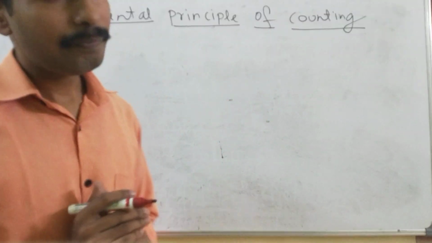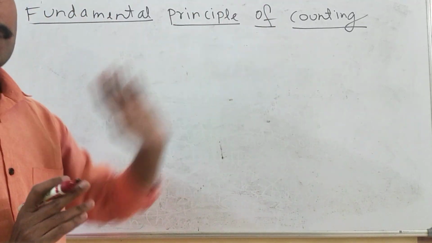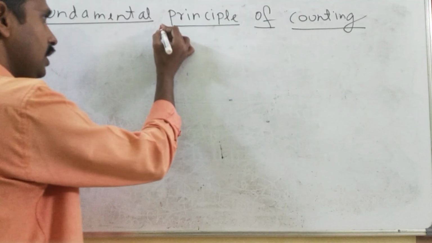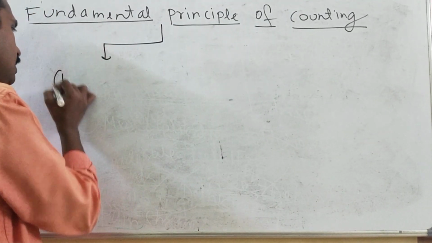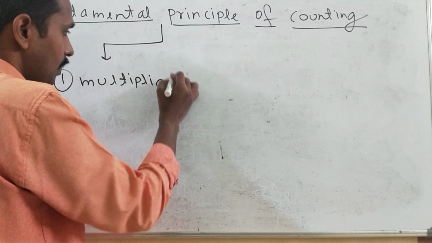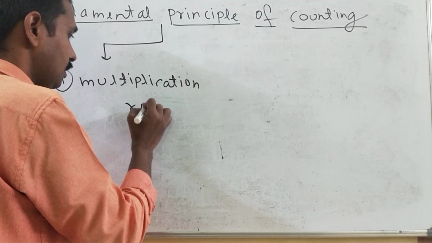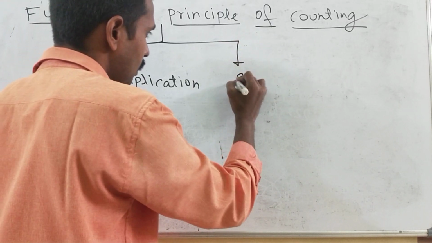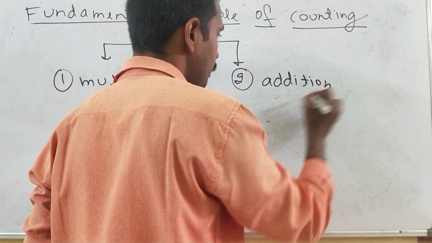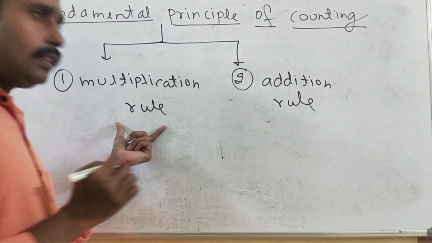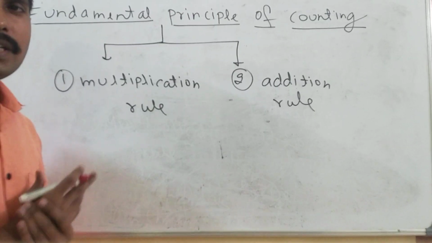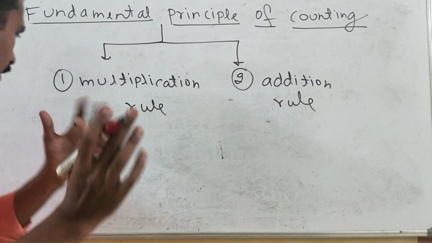Today I will be discussing the fundamental principle of counting, and in that there are two types of rules. One is the multiplication rule and another one is the addition rule. So in this video I will be discussing the first rule, the multiplication rule, and I am going to take one example from real life.